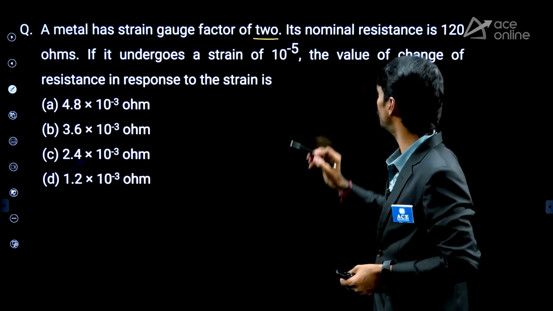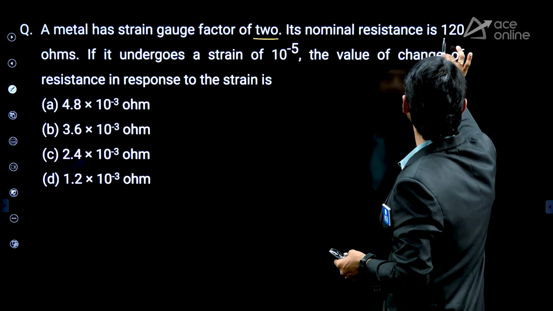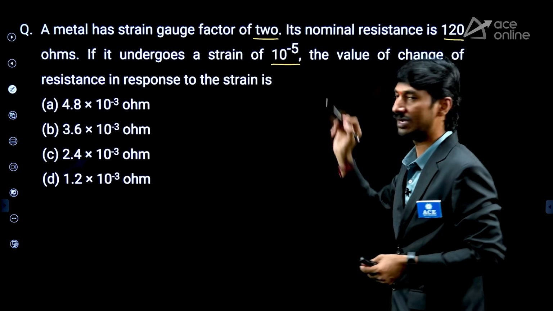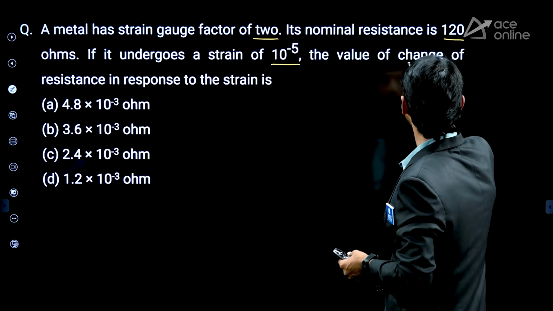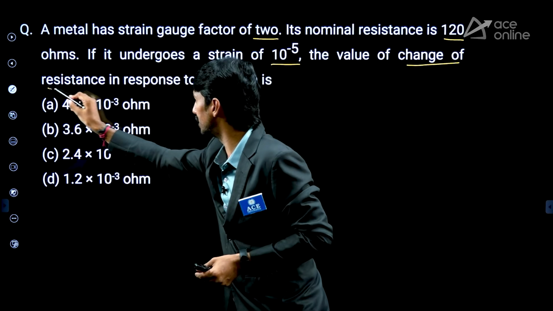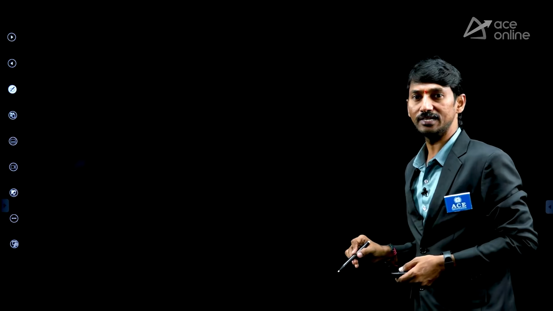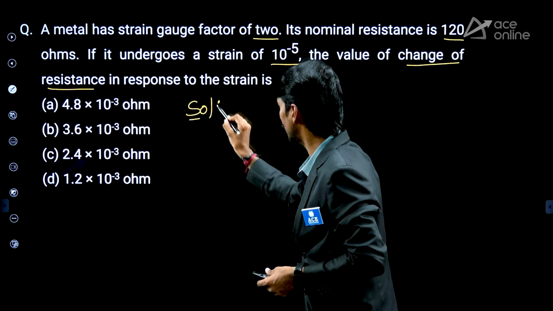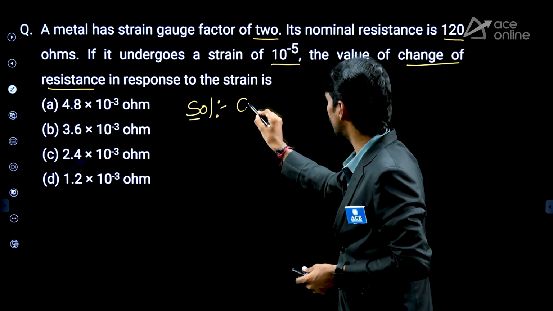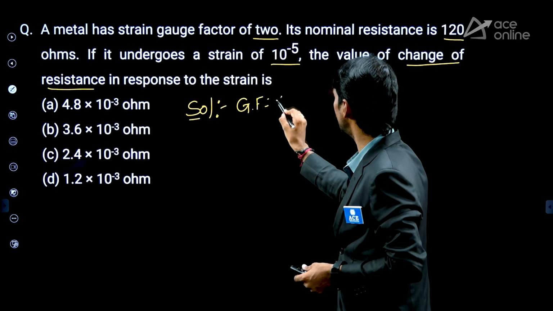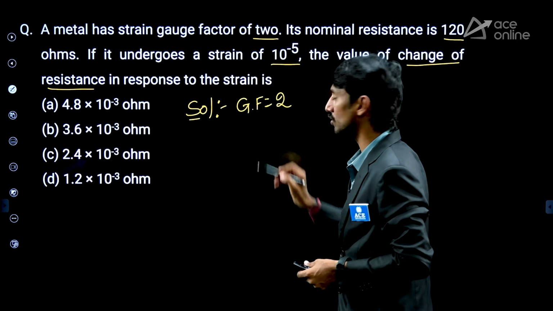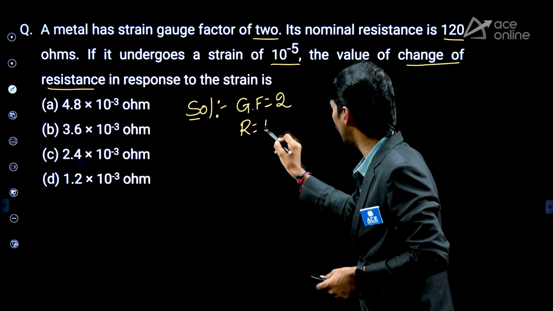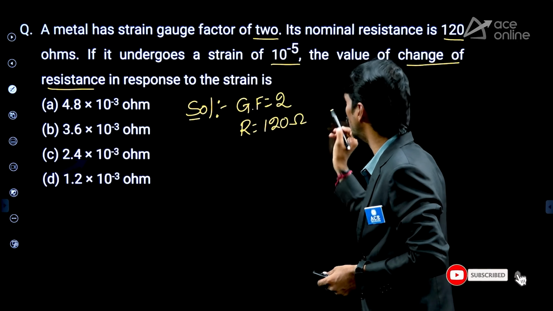Its nominal resistance is 120. Undergoes a strain of 10 power minus 5. The value of change in resistance corresponds to the strain. Change in resistance corresponds to strain. First of all, let us write the data. Gauge factor is equal to 2. And nominal resistance means R value is 120 ohm.